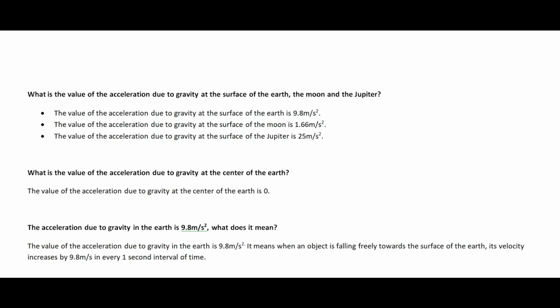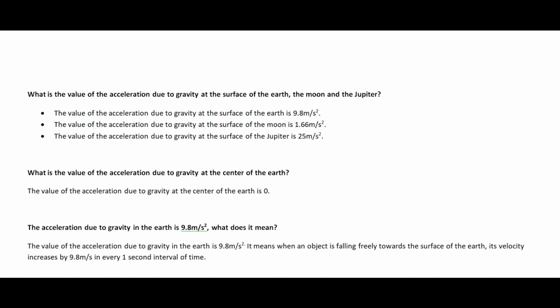Then the value of the acceleration due to gravity at the center of the earth is 0, because I have already told you, when depth from the surface of the earth increases, the value of the acceleration due to gravity decreases. It means when we go deeper inside the earth, its value goes on decreasing and decreasing. Then when we reach the center of the earth, its value becomes 0. So the value of the acceleration due to gravity at the center of the earth is 0.